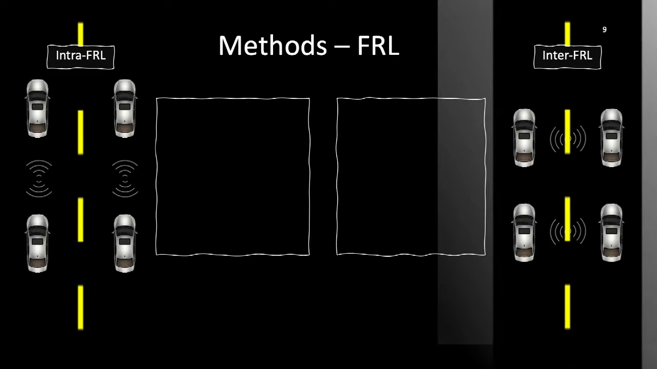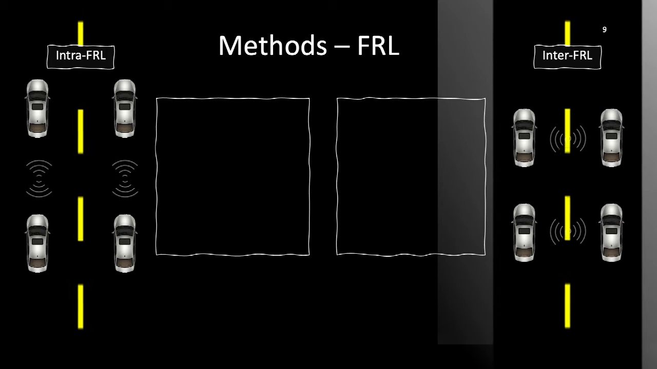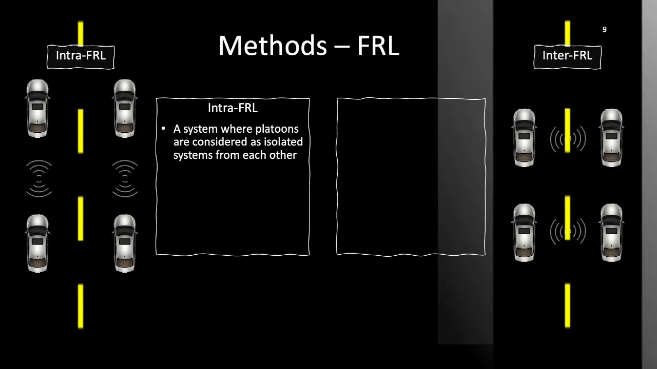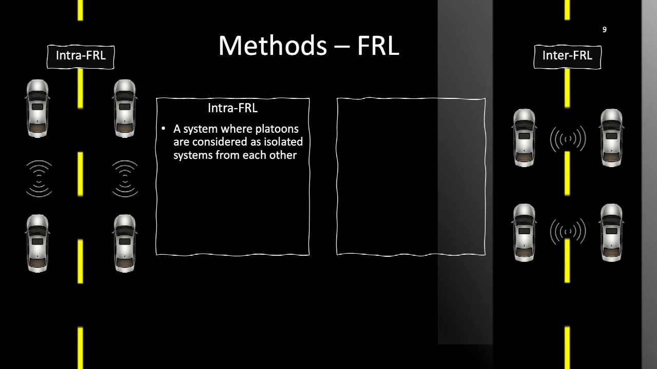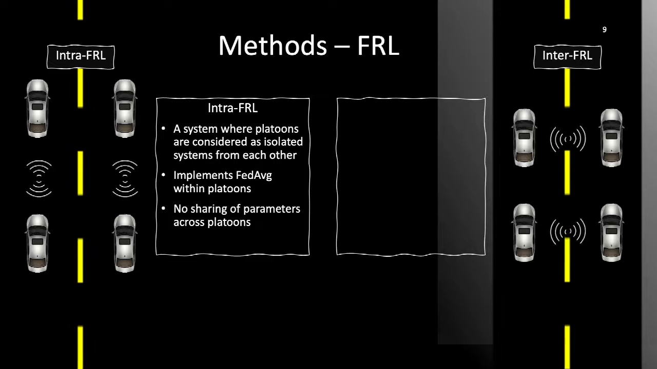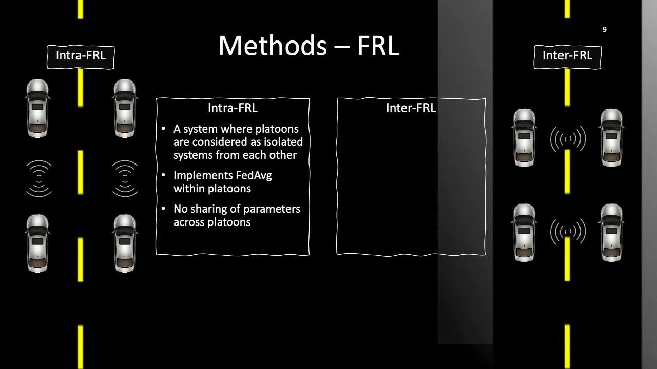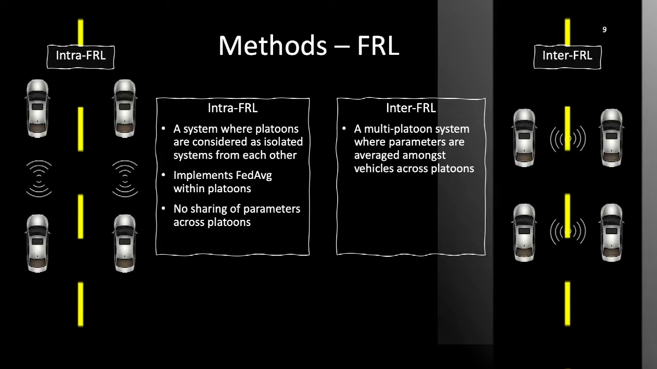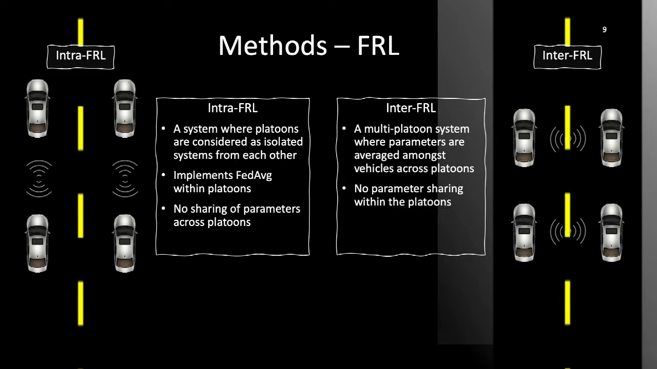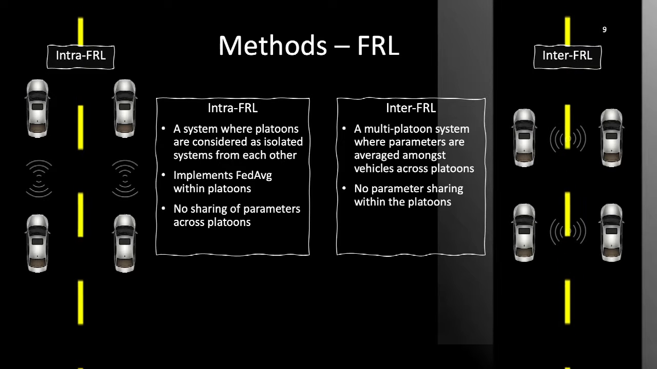As discussed earlier, we provide two ways to apply FRL to AV platooning: Intra-FRL and Inter-FRL. Intra-FRL is defined as a system where platoons are considered as isolated systems from each other. Intra-FRL implements federated averaging within platoons, and there is no sharing of parameters across platoons. Inter-FRL, on the other hand, is defined as a multi-platoon system where parameters are averaged amongst vehicles across platoons. There is no parameter sharing within the platoons in Inter-FRL.